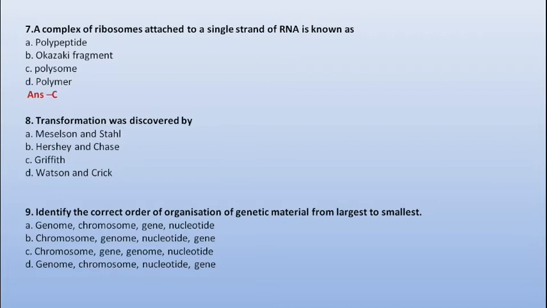Next question, transformation was discovered by Meselson and Stahl, Hershey and Chase, Griffith or Watson and Crick. So the correct option is option number C, Griffith.